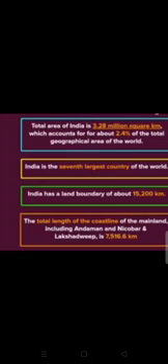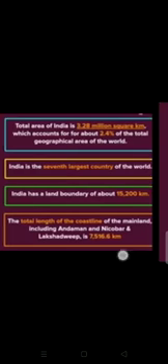According to size, the total area of India is 3.28 million square kilometers, which accounts for about 2.5% of the total geographical area of the world. India has the 7th largest position in the world. India has a land boundary of about 15,200 kilometers and a coastline, including the Andaman and Nicobar and Lakshadweep Islands, of 7,516.6 kilometers. The Tropic of Cancer crosses 7 states of India: Gujarat, Rajasthan, Madhya Pradesh, Chhattisgarh, Jharkhand, West Bengal, Tripura and Mizoram.